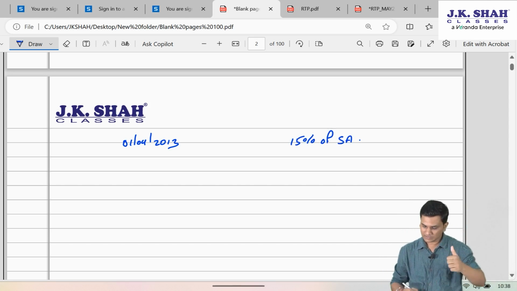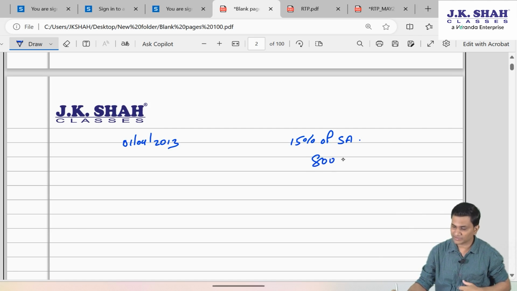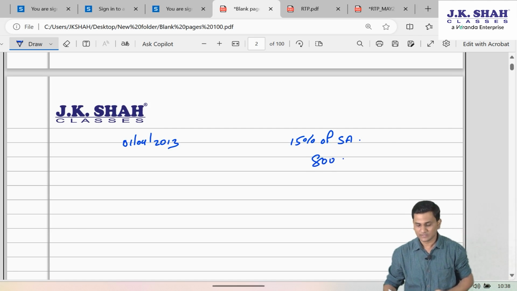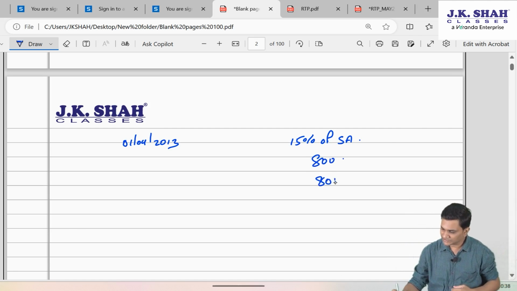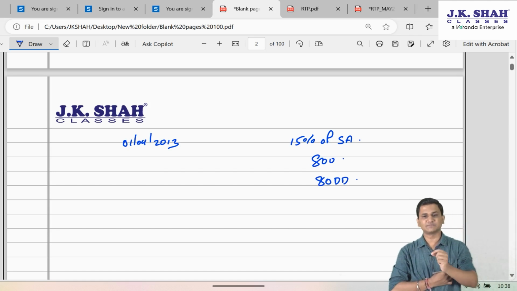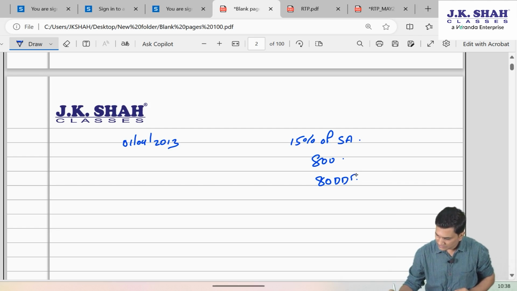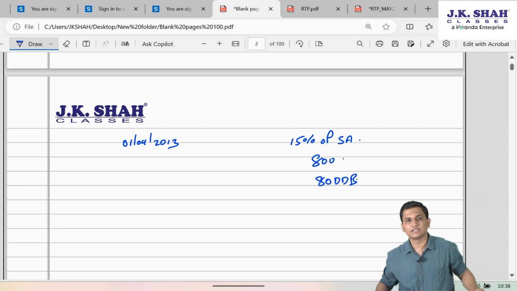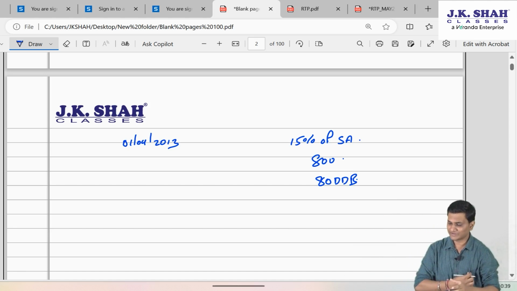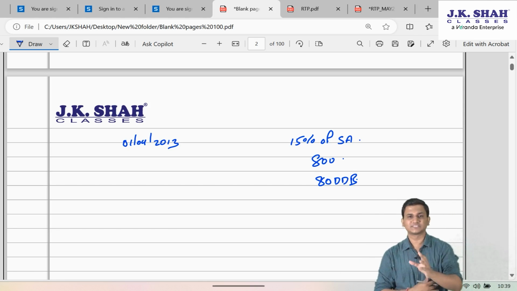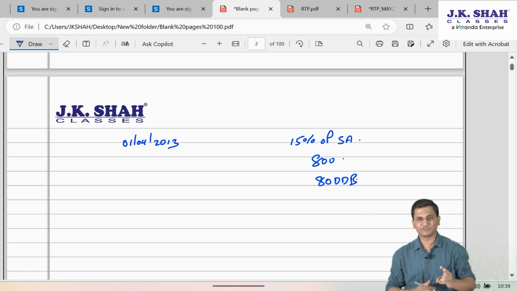One, a person suffering from disability, and second, a person suffering from specified diseases mentioned under 80DDB. So basically Rule 11DD specified diseases, like cancer, AIDS, etc. So understand friends, this increment of percentage was only for these two categories of people.